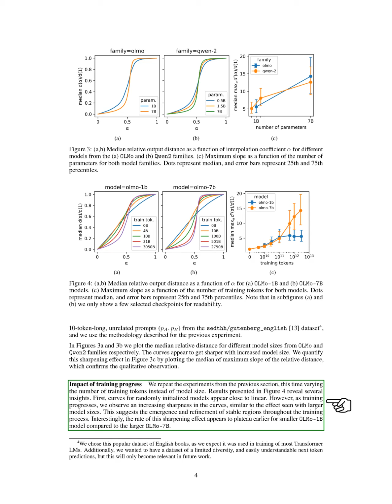Initially, the curves for randomly initialized models appear nearly linear. However, as training continues, we see an increase in curve sharpness, similar to what we observed with larger models. This indicates the development and refinement of stable regions during training. Notably, the sharpening effect seems to plateau sooner for the smaller Olmo 1B model compared to the larger Olmo 7B.